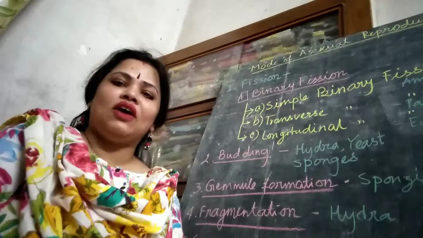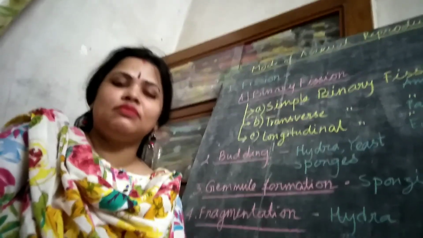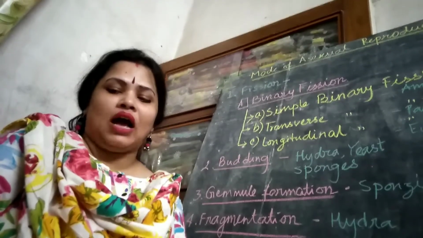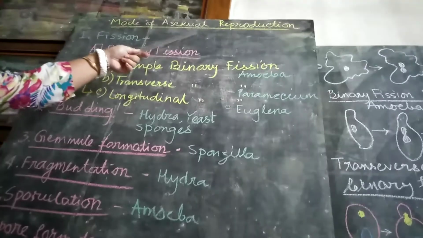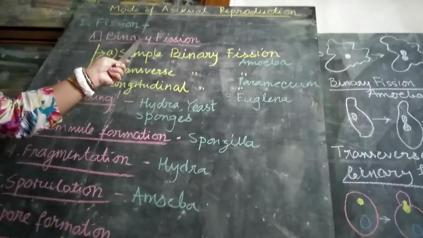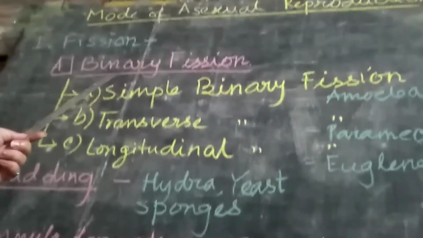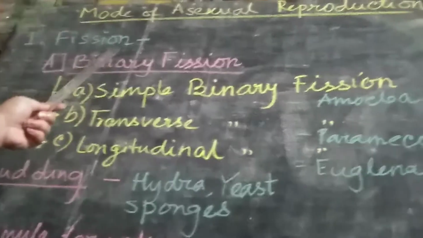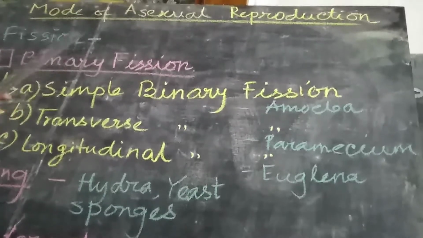Okay, thank you. Now, modes of asexual reproduction. In unicellular organisms, cell division itself is a mode of asexual reproduction. Now look at the board to see the different modes of asexual reproduction. Now, fission. In fission, the organism divides into two or more parts. They are of the following types.